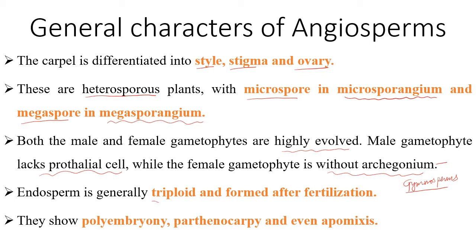Endosperm is generally triploid and formed after fertilization, whereas in gymnosperm it is haploid and formed before fertilization.